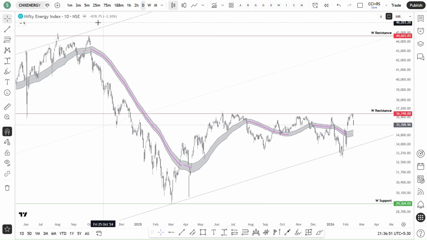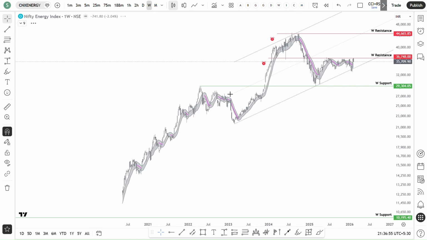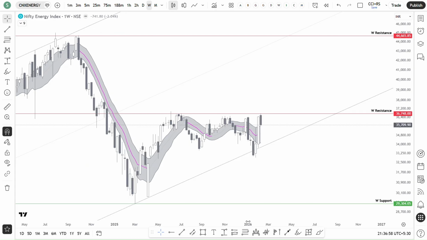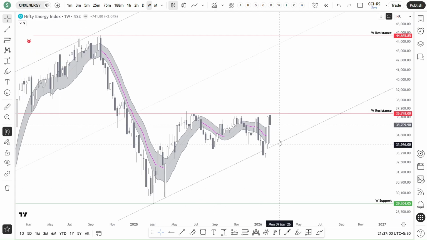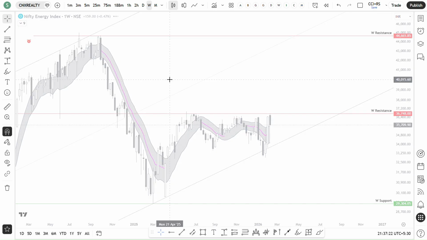Nifty Energy, in weekly, what is it telling us? I think it touched the previous tested horizontal resistance, or the supply zone, and from there it reversed. So it is yet to break out. We need to observe the price in the coming week also. So it should be in a watch list. PSC and energy should be in the watch list for breakouts.